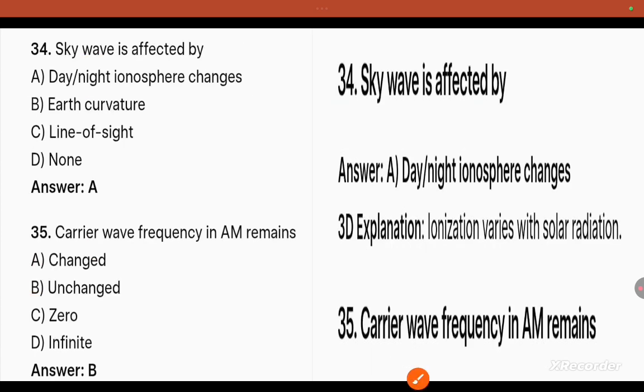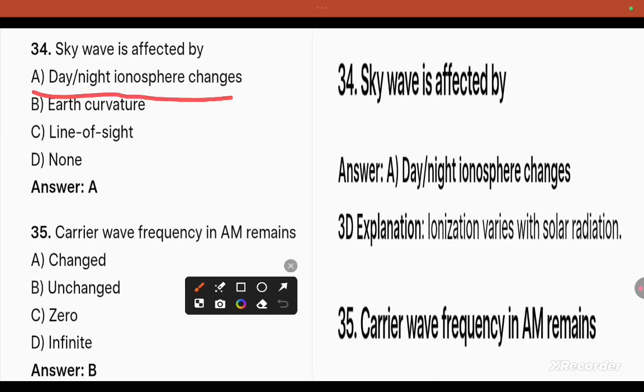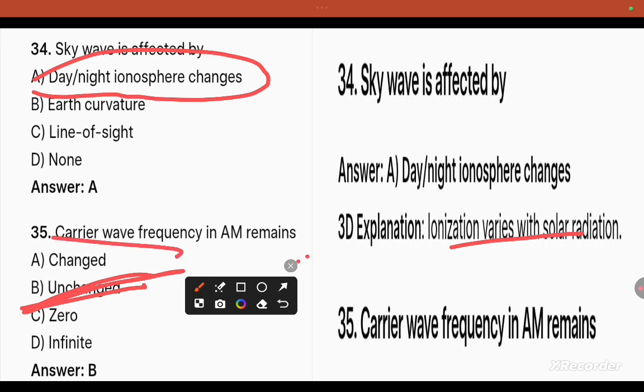Question number 34, sky wave is affected by day-night ionosphere changes. Ionization varies with the solar radiation. Carrier wave frequency in AM remains unchanged.